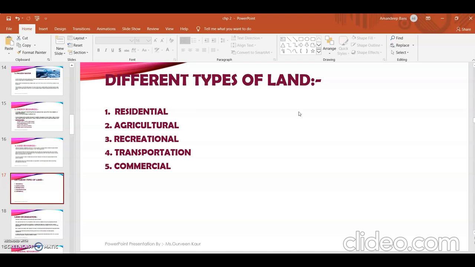The second one is agricultural land. Agricultural land means the land which we use for agriculture purposes. If you have ever visited a farm, you might have witnessed agricultural land in use, where primary products, the basic food consumed by people, are produced. Fruits and vegetables are grown there, and livestock are raised for producing meat, eggs, poultry, etc. All this is done on agricultural land.